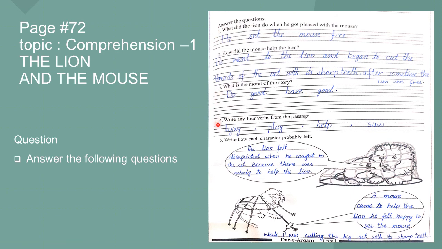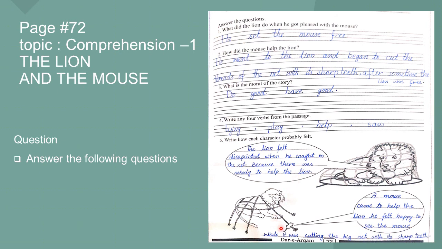Write any 4 verbs from the passage: lying, play, help, saw. These are actions, so these are verbs. We have taken them out from the passage. Write how each character probably felt. Lion. He is in the net. How did he feel? The lion felt disappointed when he was caught in a net, but there was nobody to help the lion.